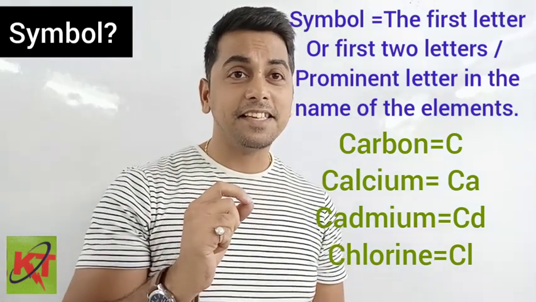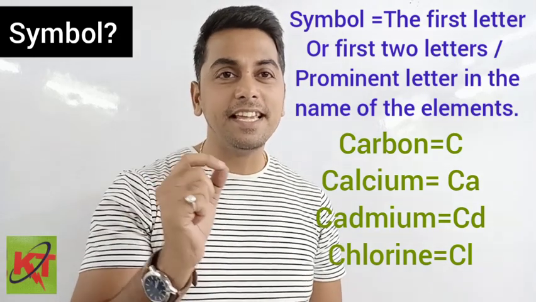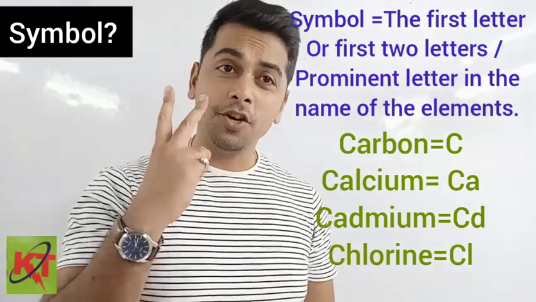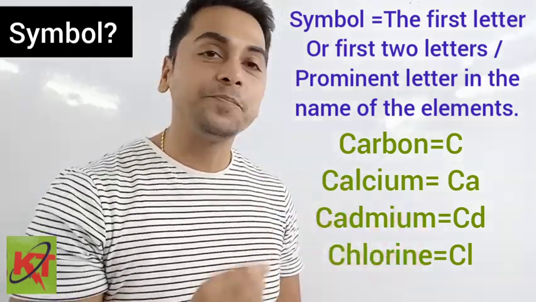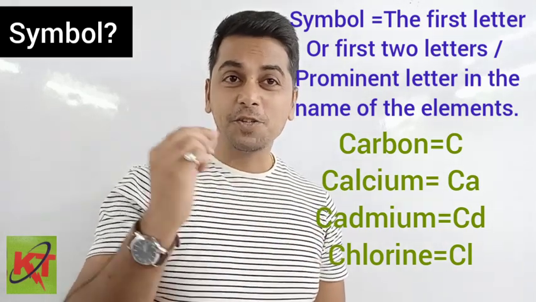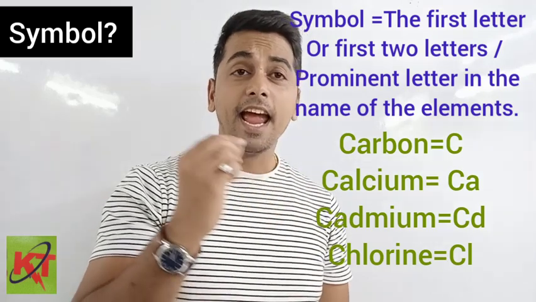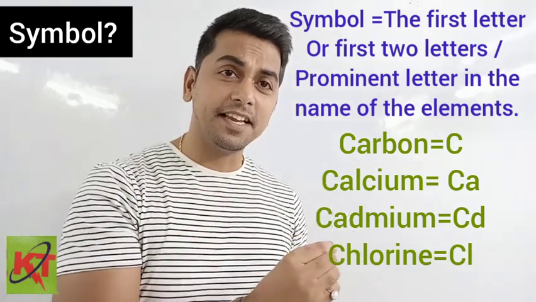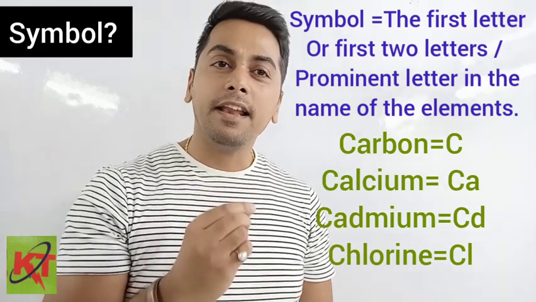Now the next is cadmium. It also has the first two letters as Ca. So he told that not only the second, we can use any other prominent letter. Like cadmium has the symbol Cd. So carbon symbol C, calcium symbol Ca, and cadmium symbol is Cd. Even chlorine has Cl, and there are many different elements, but their symbols are not the same.